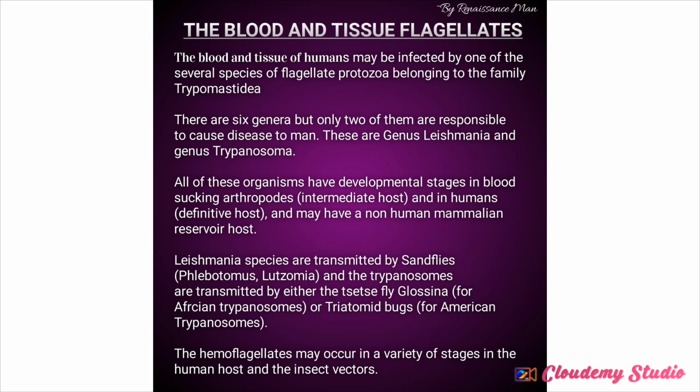But before we talk about that, the blood and tissue of a human may be infected by one of several species of flagellates, and it should be noted that we have six genera of flagellates, but only two of them are capable of causing disease to man. Remember, I mentioned the types of parasites in the first video that we made in parasitology, and we said we have different types of parasites. We have pathogenic parasites and non-pathogenic parasites.